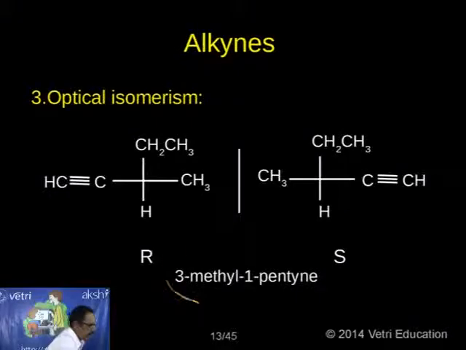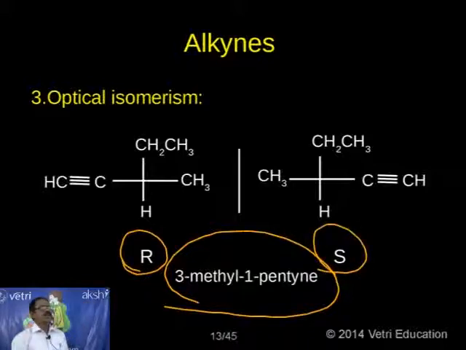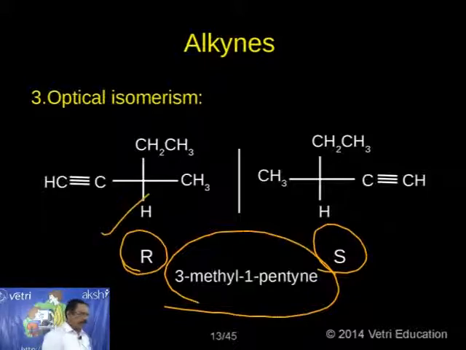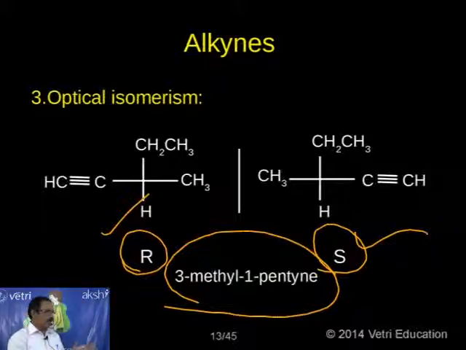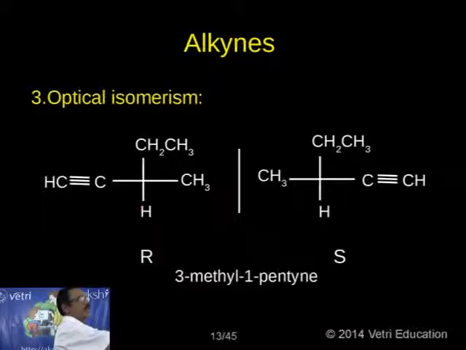So kindly see the structure here. So this is the structure. 3-methyl-1-pentyne exists in 2 forms. One is the R form, another is the S form. This we know according to Cahn, Ingold and Prelog's rule. So we can give R and S configuration that you already know. So this is the corresponding R-3-methyl-1-pentyne. This is S-3-methyl-1-pentyne. So the same compounds, compounds having the same molecular formula. One will rotate clockwise, another will rotate anticlockwise. That's why this is called optical. It shows optical isomerism. This is the most important information regarding isomerism.